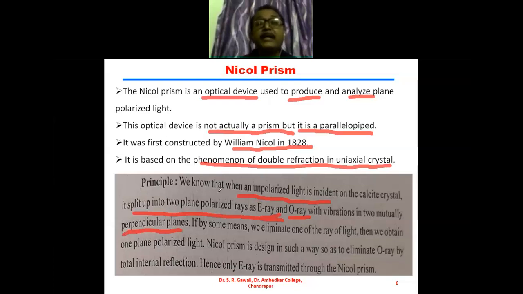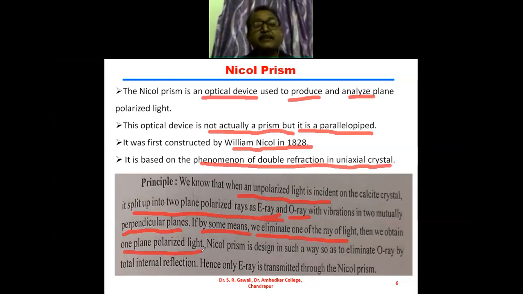Both these refracted rays have vibrations in mutually perpendicular directions. If by some means we eliminate one ray of light, then we obtain one plane polarized light.